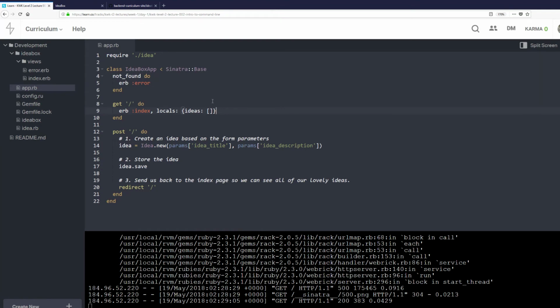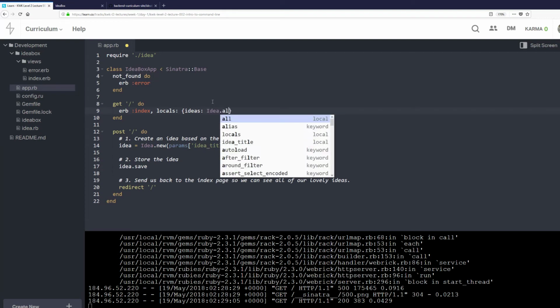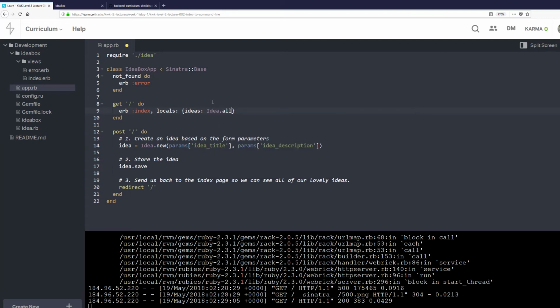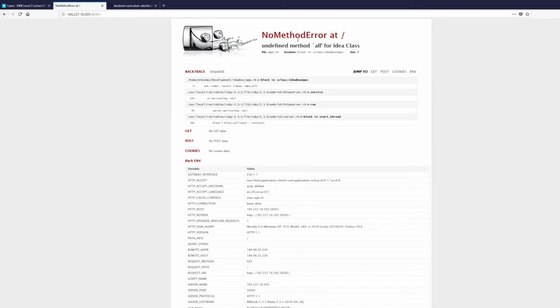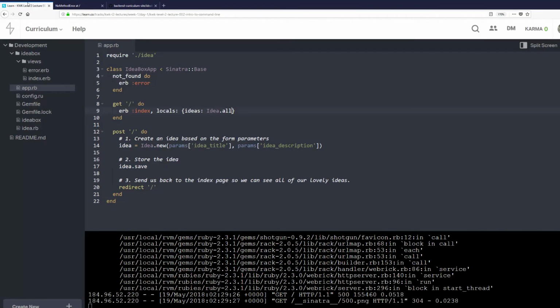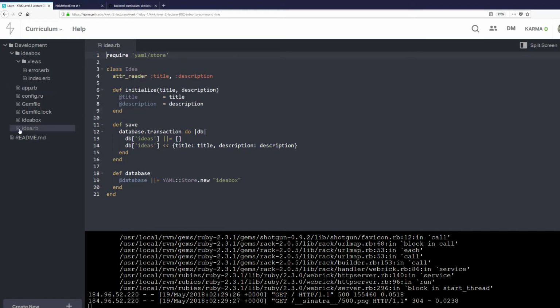So in a perfect world, we'll change this out so that ideas will be this collection of all of our ideas. So when we put this in here and we save it, and we go back here and we refresh, we get this error message: undefined method all for Idea class. So when we have an undefined method, that means we should make a method, right? So this is how we implement Idea.all.